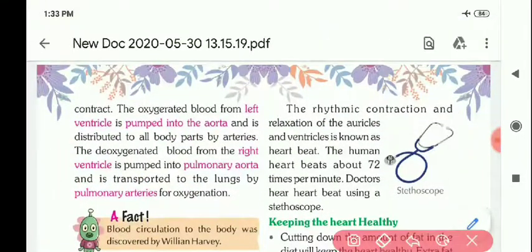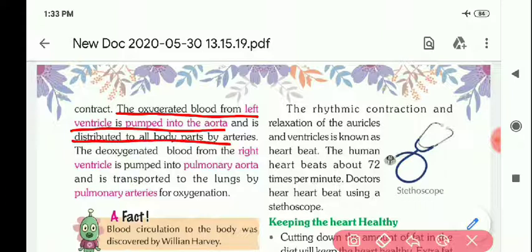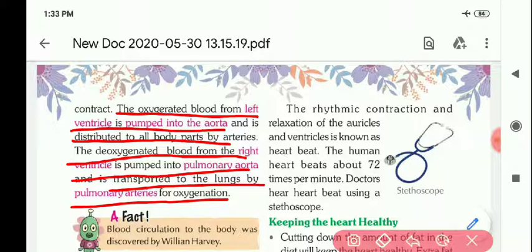Next, both the ventricles contract. The oxygenated blood from the left ventricle is pumped into the aorta and distributed to all parts of the body. The deoxygenated blood from the right ventricle is pumped into the pulmonary artery and is transported to the lungs by the pulmonary arteries for oxygenation.